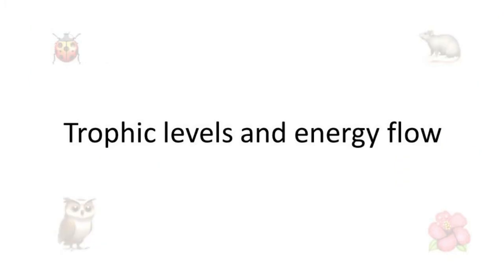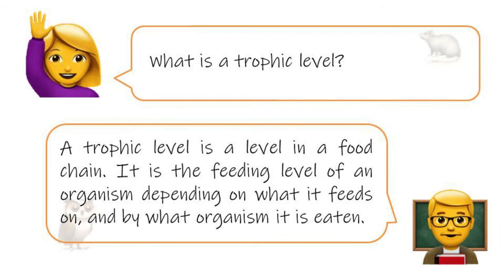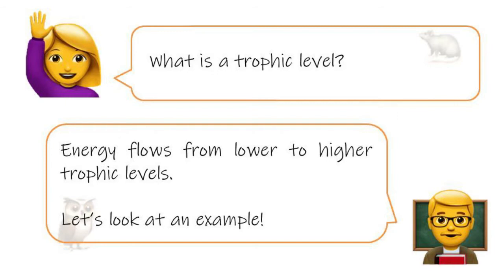Now, let's talk about trophic levels and energy flow. A trophic level is a level in a food chain. It is the feeding level of an organism depending on what it feeds on, and by what organism it is eaten. Energy flows from lower to higher trophic levels. Now, let's look at an example.